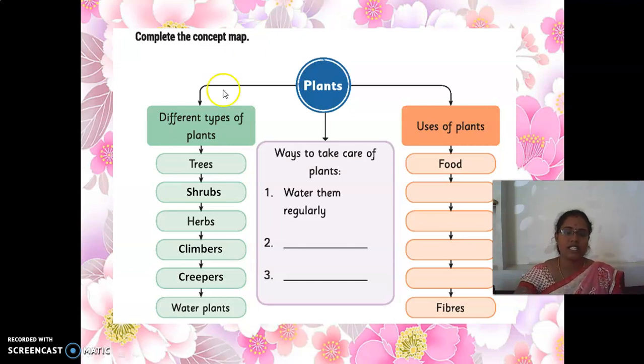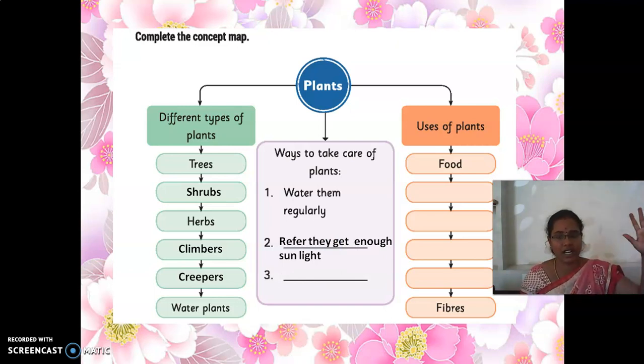The second point you have to tell me: what are the ways to take care of plants, my dear children? Yes, check whether they get enough sunlight or not. You have to check whether they are getting sunlight. If they don't get it, you have to take that pot and change the place. You have to regularly cross check whether the plant is getting enough sunlight. Then tell me the third point. What is the third point, in what ways to take care of plants?